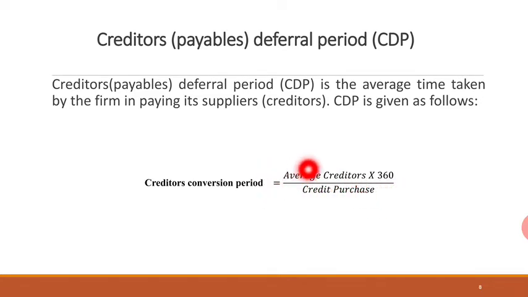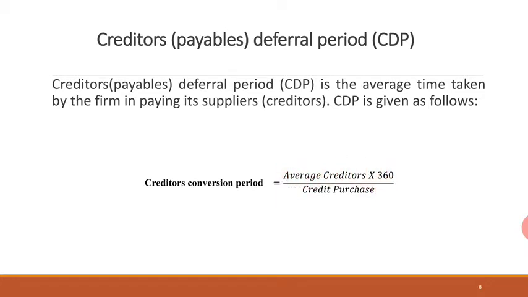Since it is creditors conversion period, you are talking about average creditors into 360 divided by credit purchase. Why credit purchase? Because it's creditors. When do we have creditors? Only when we purchase goods on credit. So creditors are always valued on the basis of credit purchase.